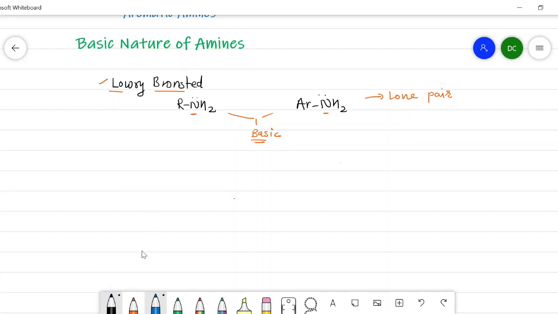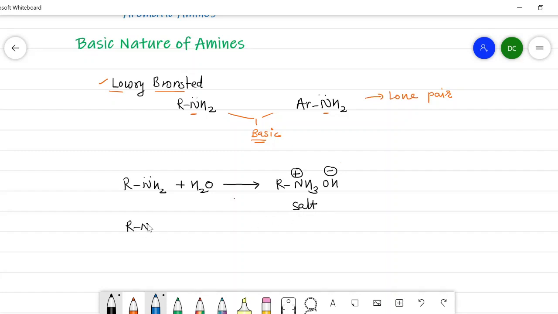Now consider the example. I will write RNH2. When it is treated with water, what is happening here? The hydrogen from the water is accepted by this nitrogen, so that it will convert into RNH3 with a positive charge, and the OH minus. In this way we get the corresponding salt.